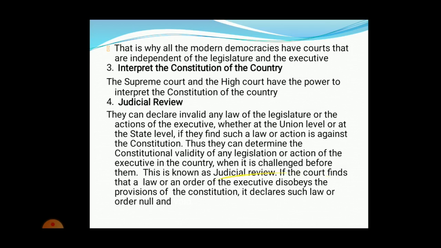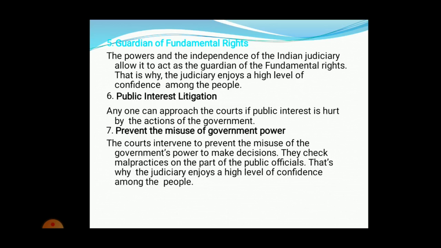That is also there. Then you can see the fundamental rights. The Supreme Court as well as the High Court ensure that every citizen enjoys their own fundamental rights, and public interest cases are also dealt with by the courts in order to solve the problems of Indians. It also prevents the people, as well as the government employees, from misusing the powers of the government, like checking malpractices, adulteration, or corruption.